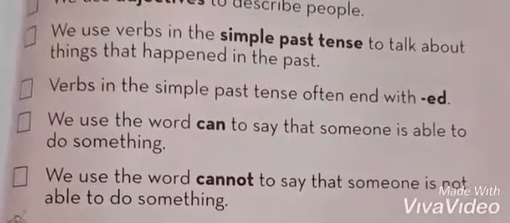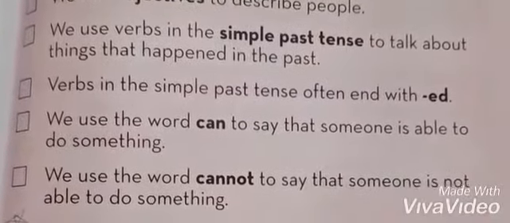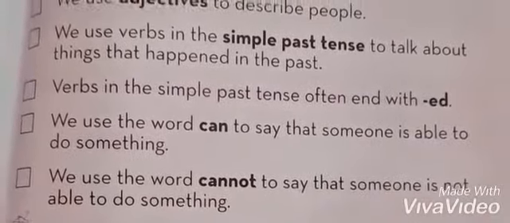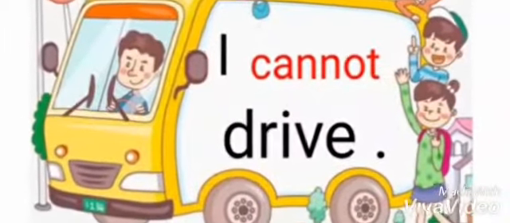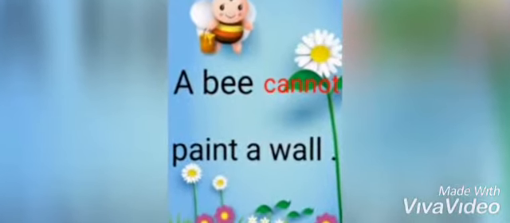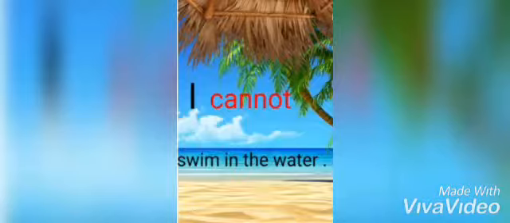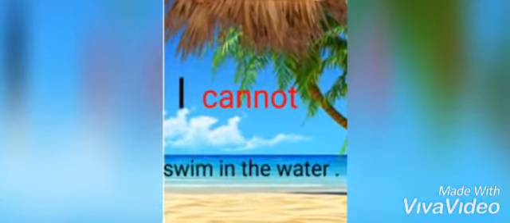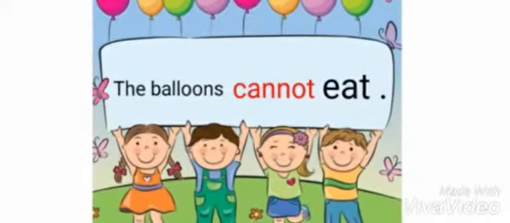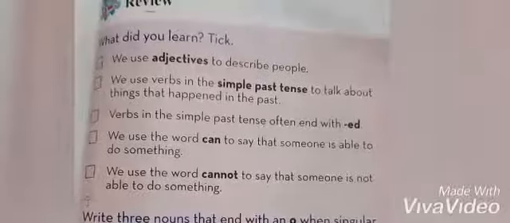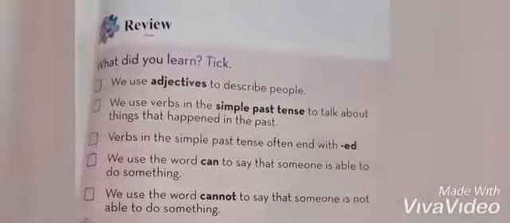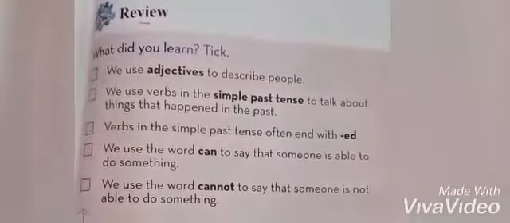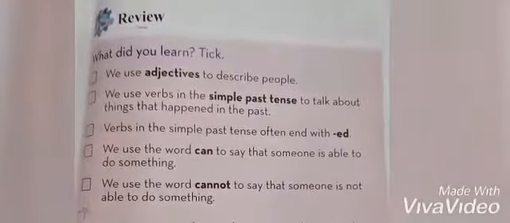We use the word cannot to say that someone is not able to do something. For example, a bee cannot paint a wall. So it's understood a bee cannot paint. I cannot swim in the water. The balloons cannot eat. So finally students, we have revised all the main points which we have learned in this unit.